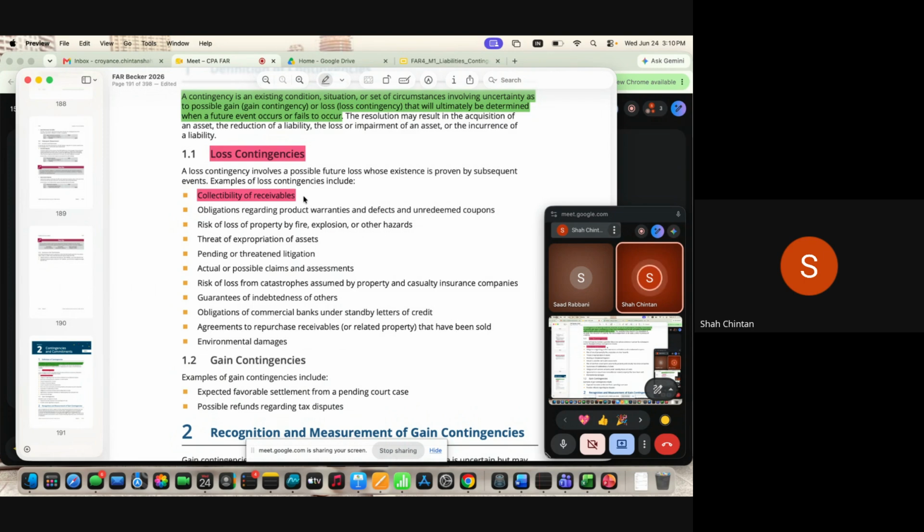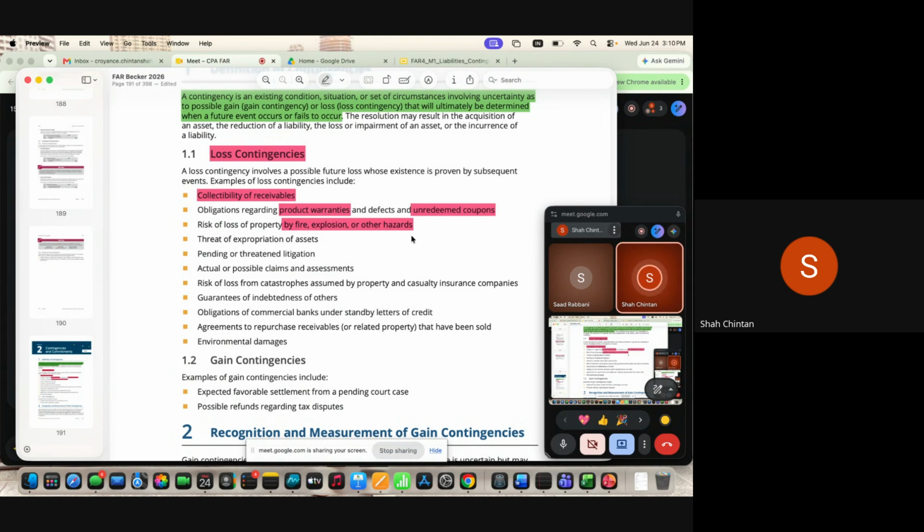A few other examples of loss contingency are a product warranty, which you generally give, or coupons, which you generally give to a customer for future purchases, or there could be a risk of loss because a fire or explosion has taken place or is likely to take place. Let's say you have a property in an area where earthquakes are very common. Every 6 months, there is a historical trend that an earthquake keeps on happening. Now, if you can estimate, you can record the provision, otherwise, you can make a disclosure.